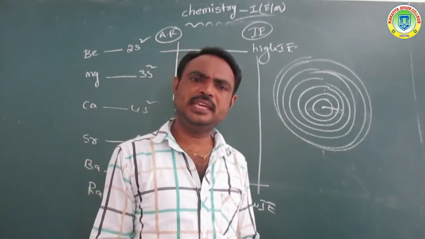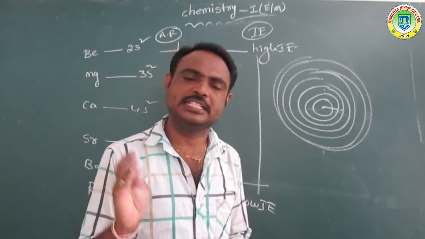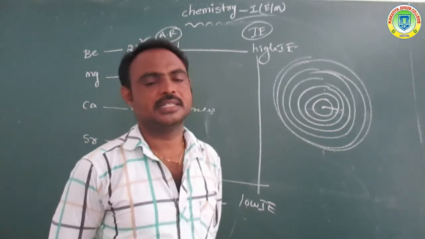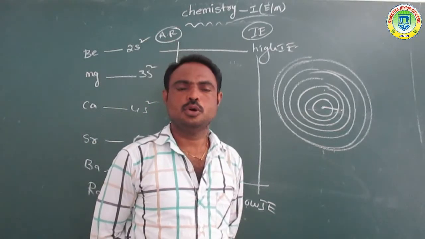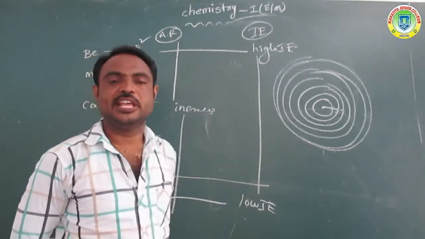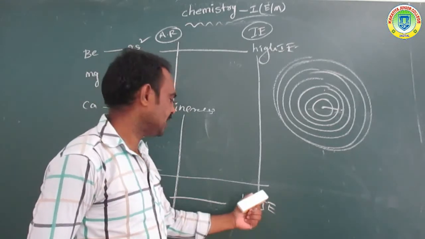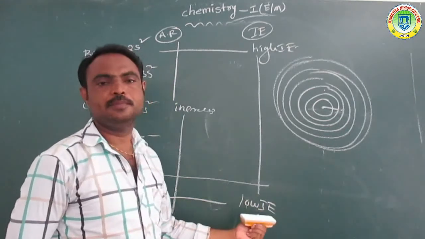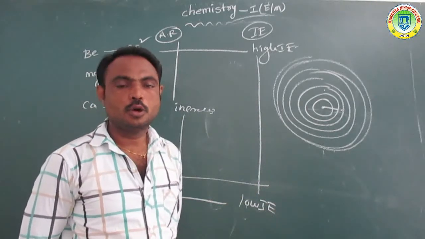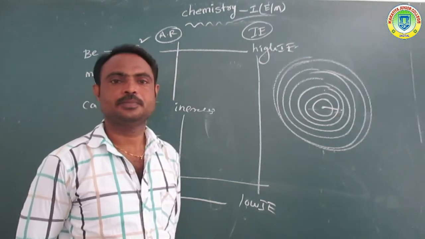It is very easy to remove the electron, and we require lower energy. So overall, ionization enthalpy values are very high for beryllium and very low for barium or radium. From top to bottom in this group, the ionization enthalpy values decrease.